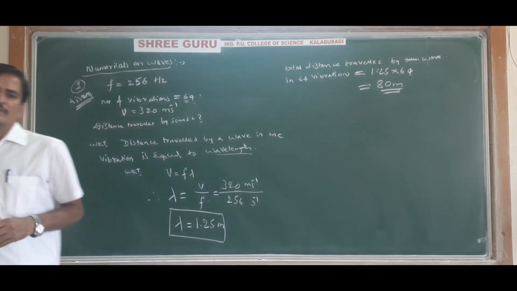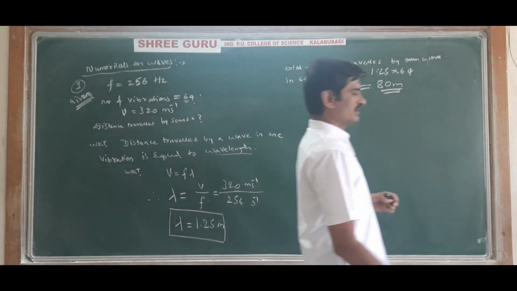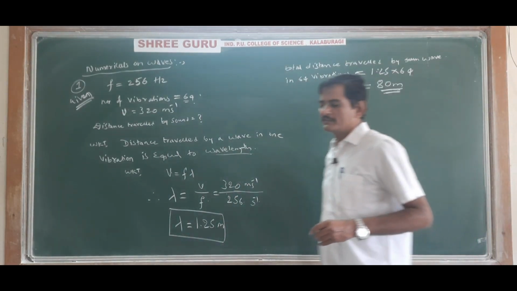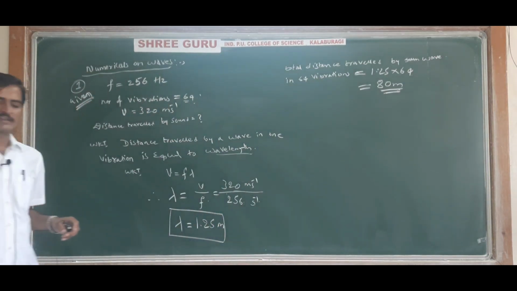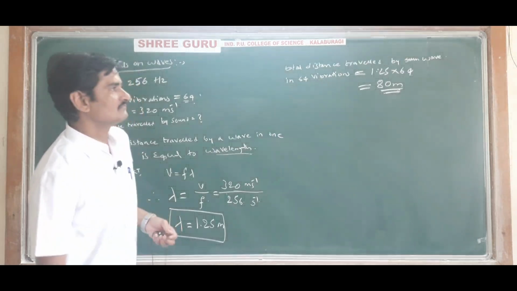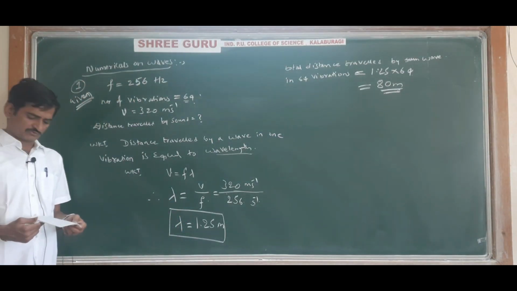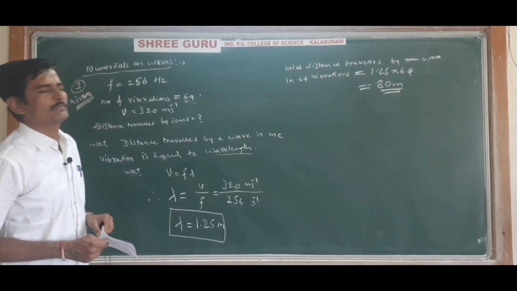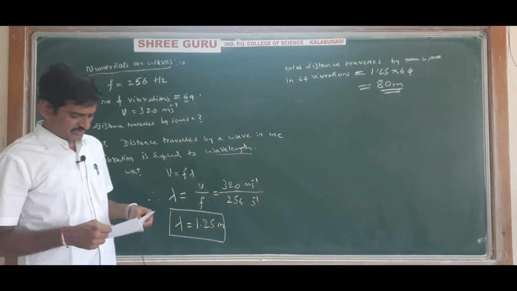Understood? So these are simple questions. This type of questions you have to understand. When you understand these type of questions, then you will understand more and more about the theory concept. Okay. Simple, 2 marks or 3 marks question. This is not a 5 marks question. Okay, no problem. Whatever the marks may be, the question is important. Okay, next question. Write down the next question.